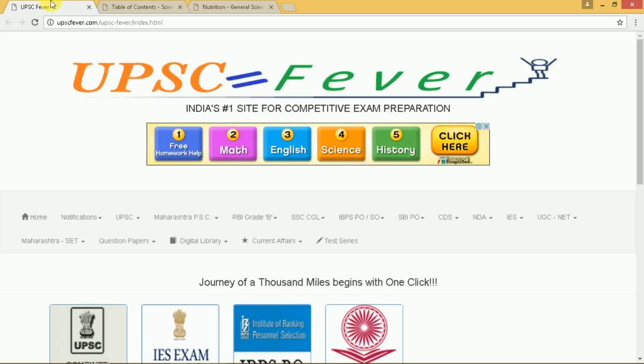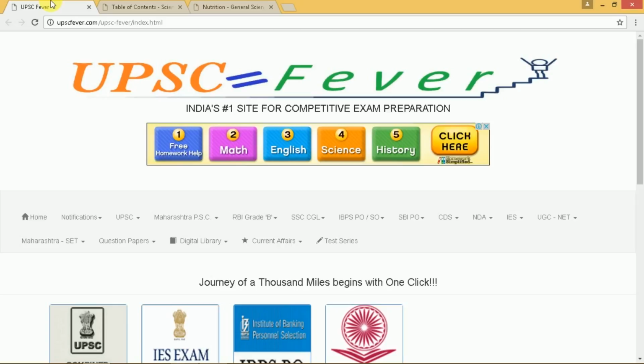Vitamin K is needed for blood clotting, and so the deficiency of this leads to excessive bleeding. Calcium is present in bones, so calcium deficiency causes bone as well as tooth decay. Iron is an important mineral, and the deficiency of iron in the diet causes anemia. And iodine is necessary for thyroxine formation. So deficiency of iodine in the diet causes goiter, which is the enlargement of our thyroid gland.